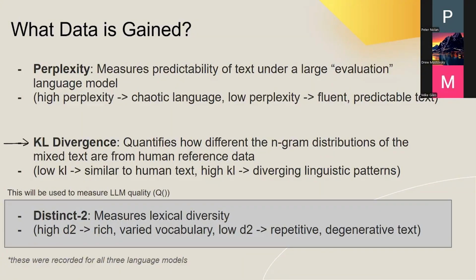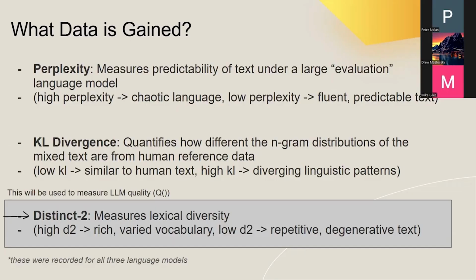This one compares how different the statistical word patterns, or the n-gram distributions, in our mixed data set are from the human reference data. If the divergence is low, that means the AI and human text are still linguistically similar. If it's high, that means the AI text has drifted away from human-like language patterns, a sign of linguistic divergence or collapse. So in this instance, a lower divergence is better and a higher divergence is worse, because a higher divergence means that the AI is drifting from human-like language patterns.